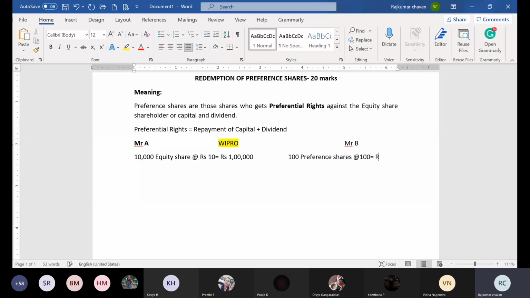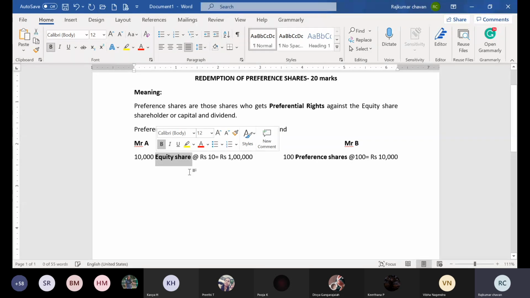So the total amount of capital collected by Wipro company from Mr. B is 10,000 rupees. Remember, B has purchased preference shares, and A has purchased equity shares. Both of them have purchased two different types of shares.